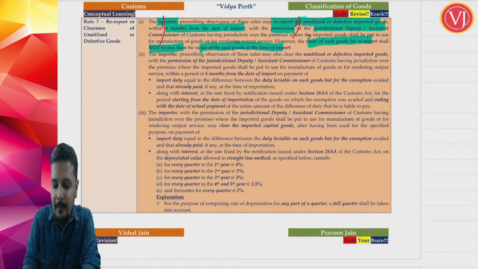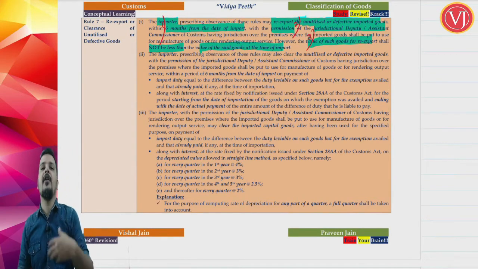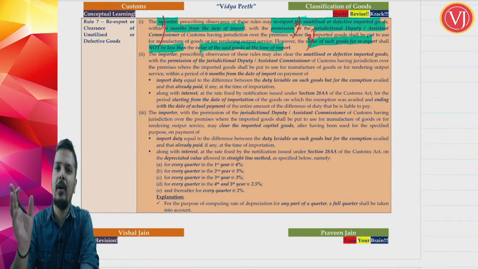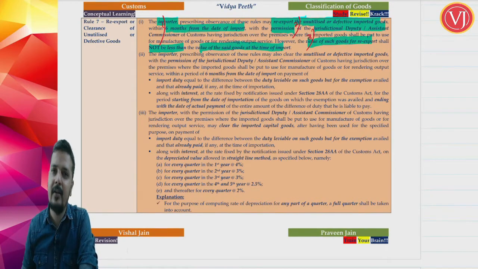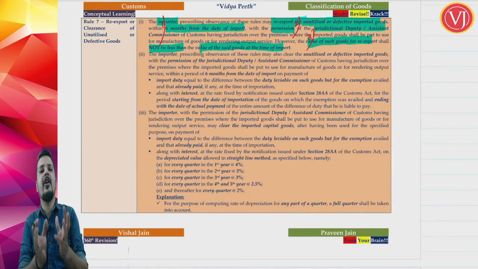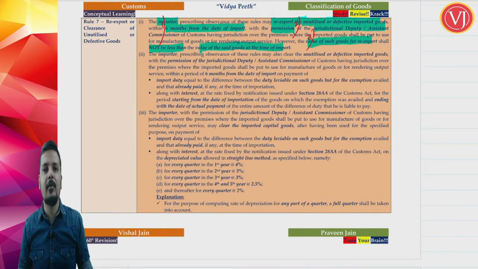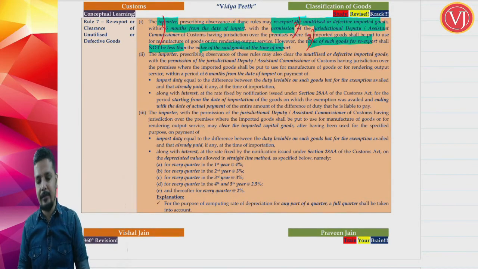Condition number 3, when I am re-exporting, my value of re-export should not be less than the value of import. So I should re-export either at the same value of import or more than the value of import. So that is the point. Because in this scenario, this unutilized fabric, that is excess fabric or defective fabric, I will never be using for manufacturing military uniforms. So it is better that I re-export the same.